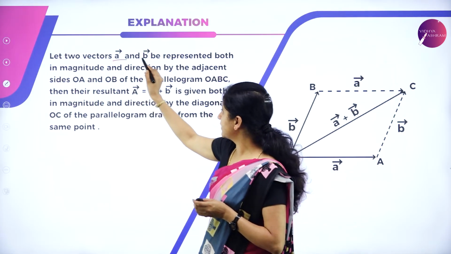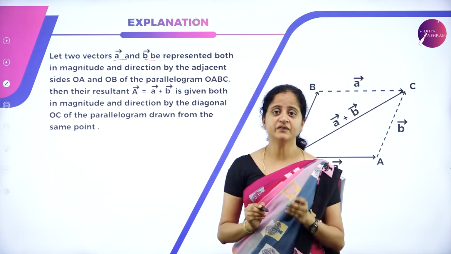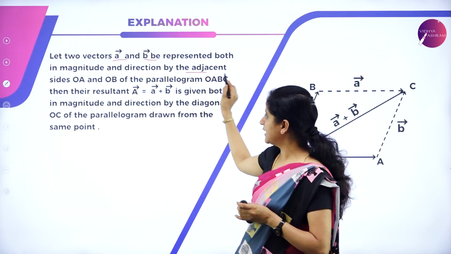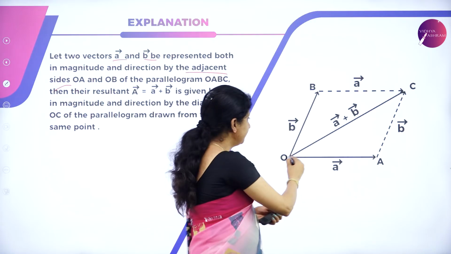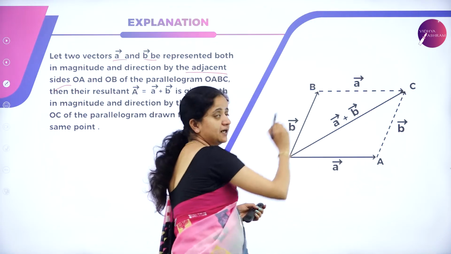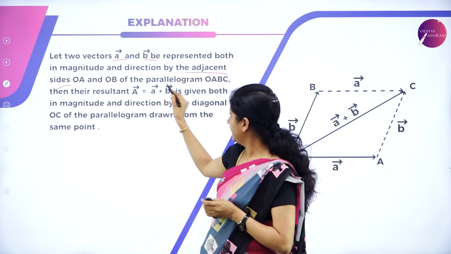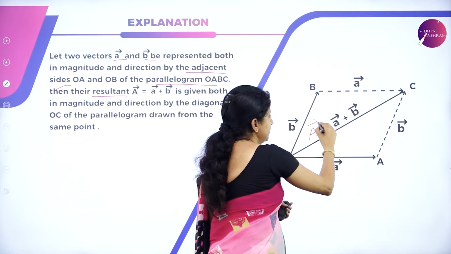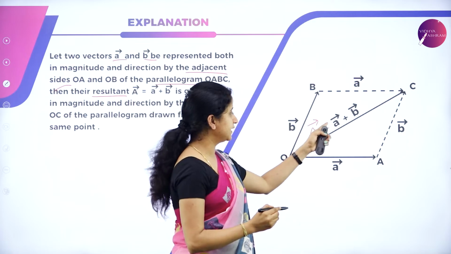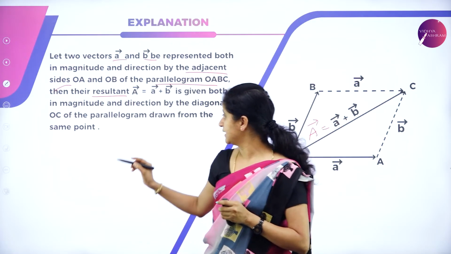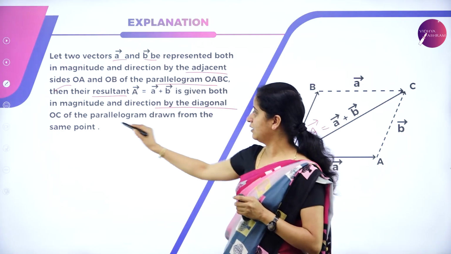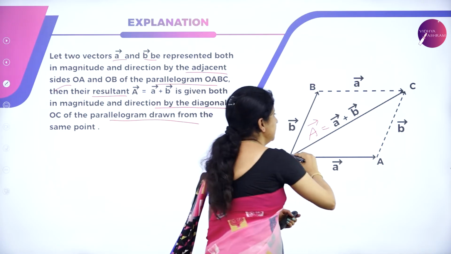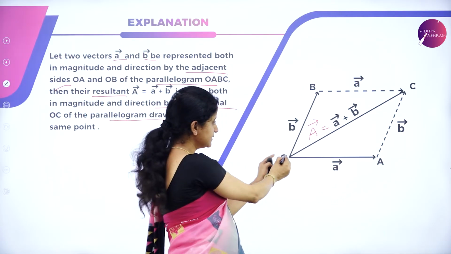Let two vectors, vector A and B, be represented both in magnitude and direction by the adjacent sides OA and OB respectively. Then the resultant of these two, denoted by capital A, which is equal to vector A plus vector B, is represented by the diagonal of the parallelogram, which is OC, drawn from the same point.